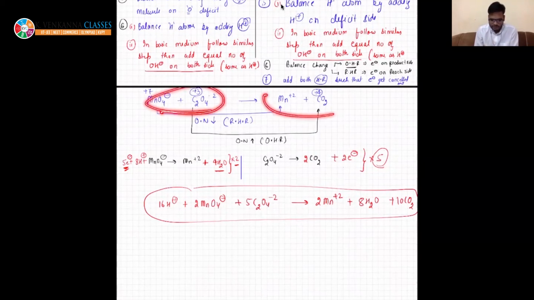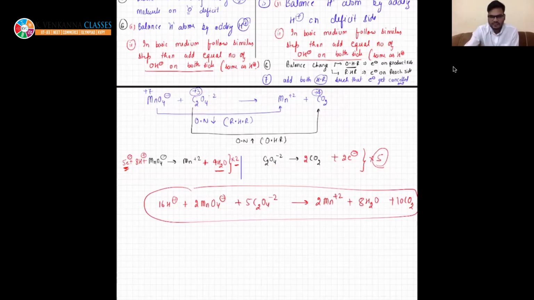In this case, you need to split the reaction into 2 parts. But before splitting, you need to understand which part is the oxidation half and which part is the reduction half. Oxidation half is that half in which an increase in oxidation number is taking place. If a decrease in oxidation number is taking place, that is the reduction half. So I have split both of the parts. I have taken them in the 2 halves.